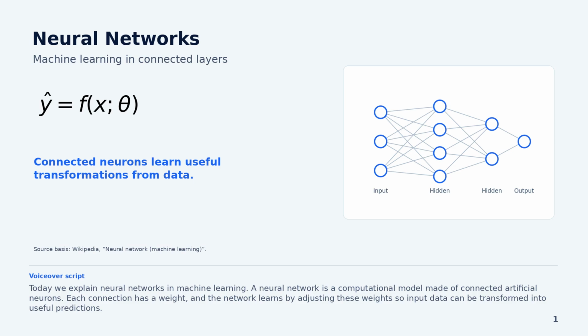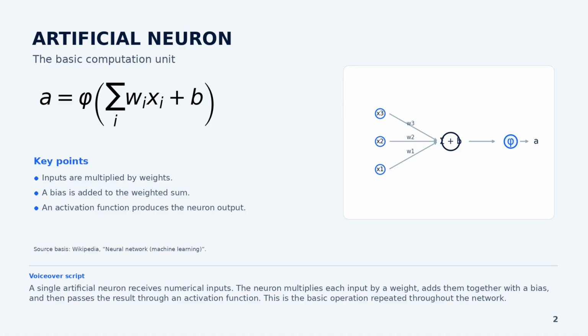Today, we explain neural networks in machine learning. A neural network is a computational model made of connected artificial neurons. Each connection has a weight, and the network learns by adjusting these weights so that input data can be transformed into useful predictions. A single artificial neuron receives numerical input values.